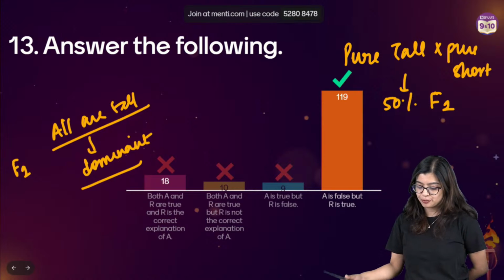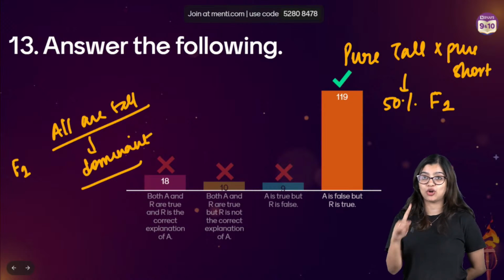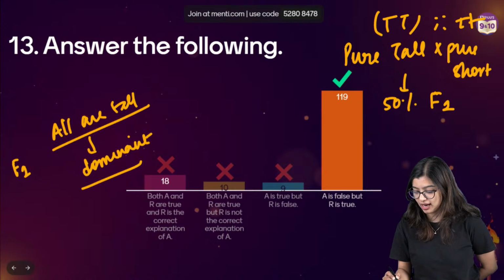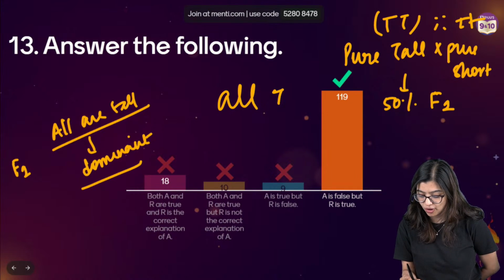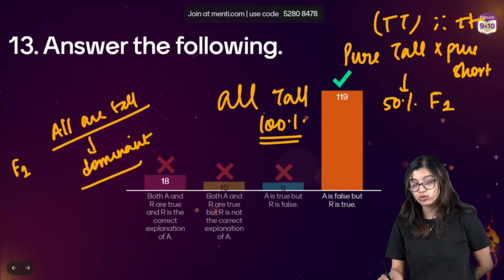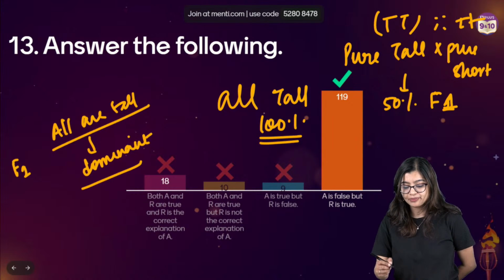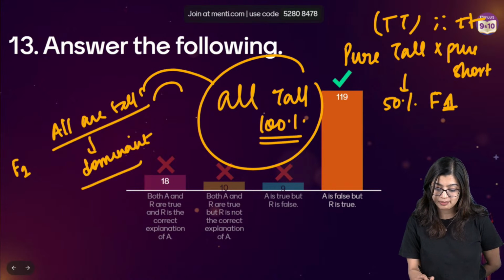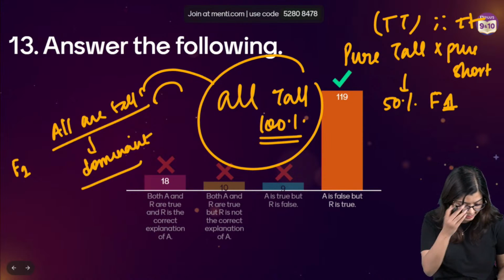Easy. The correct answer is option D. Because we know that when a pure tall parent plant is crossed with a pure dwarf parent plant, we will get all tall, which means 100% is tall. This looks like F2, but it is F1. Now, why are they all tall? They are all tall because tallness is a dominant trait.